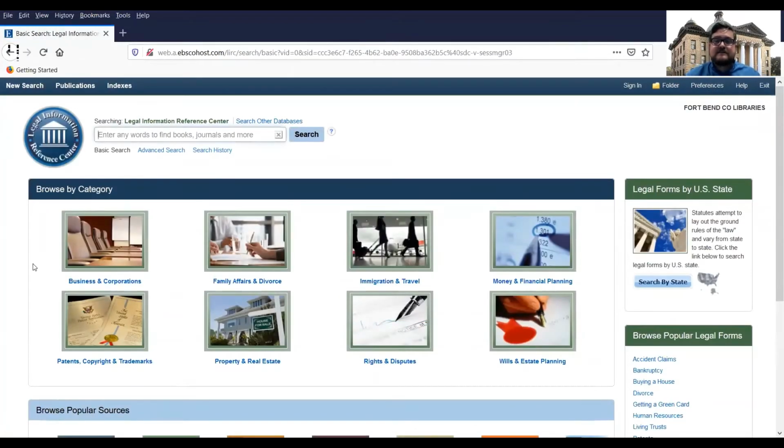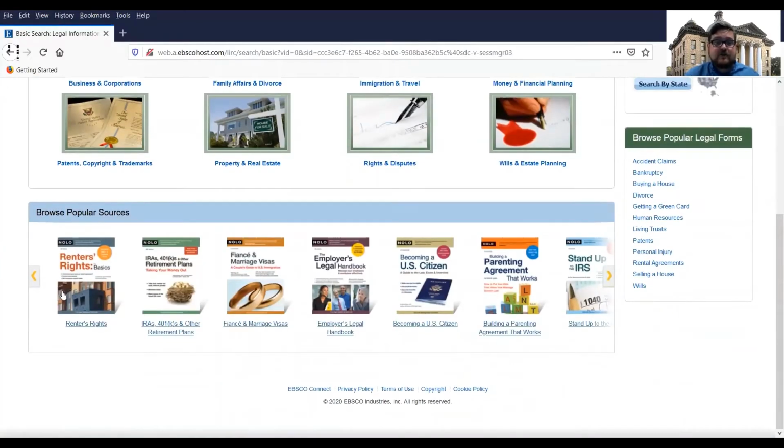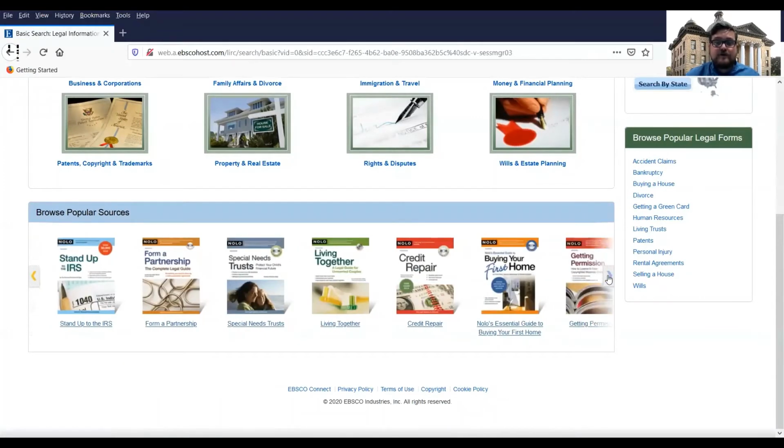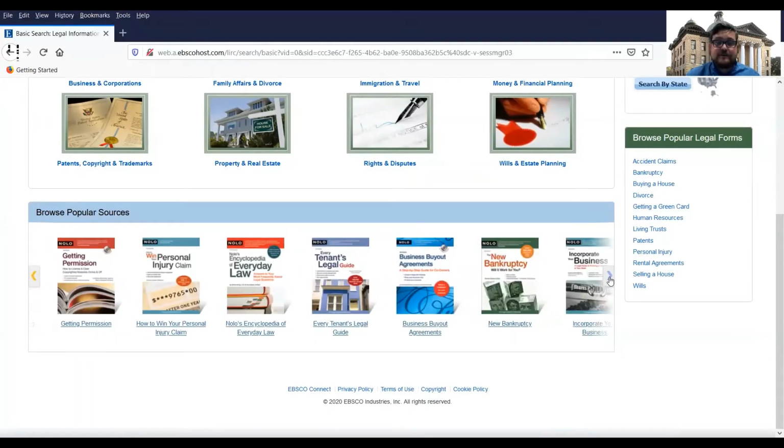Like I said, this database contains all of the NOLO books that you might find. Some of the titles include Renter's Rights, Employer's Legal Handbook, Quicken Legal Will Book, Beat Your Ticket if you're dealing with a traffic law issue, Every Tenant's Legal Guide, maybe some landlord-tenant things. You can find all those on this database.